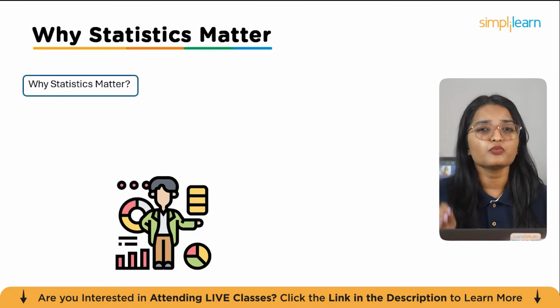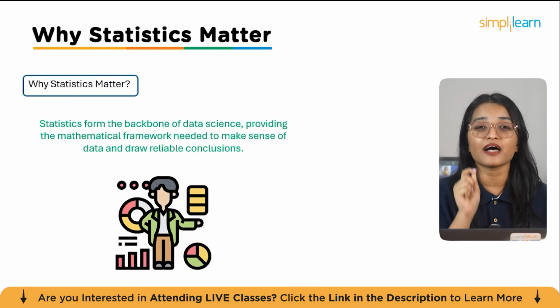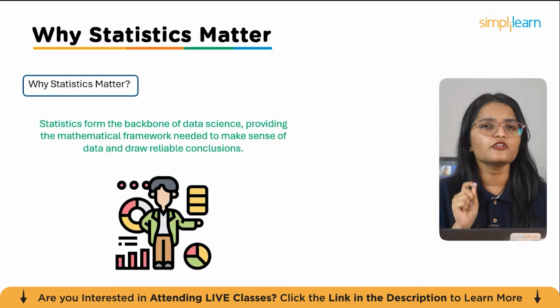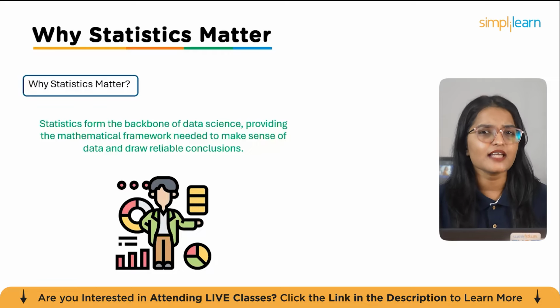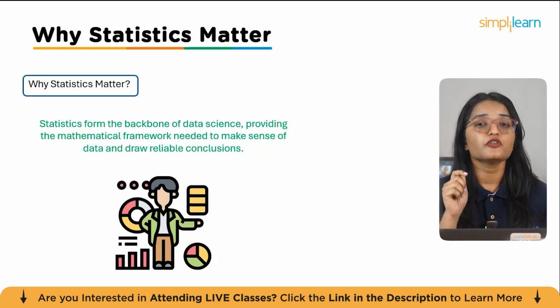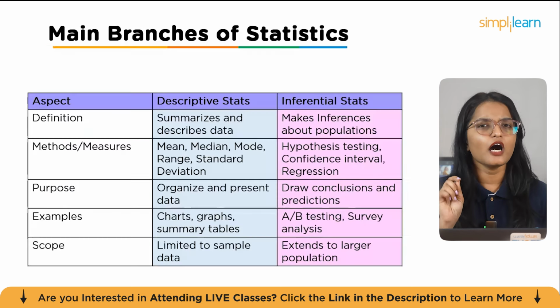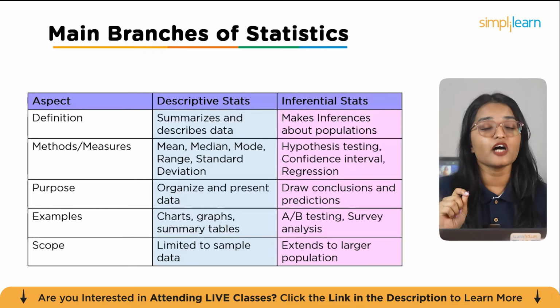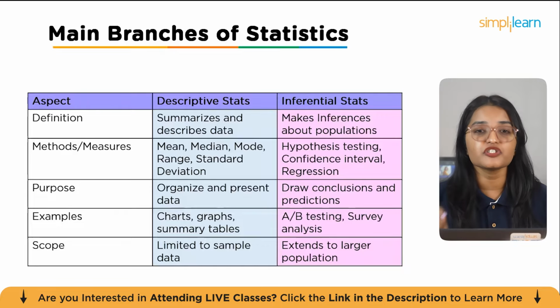Now let's talk about why statistics matters in data science. Statistics forms the backbone of data science, providing the mathematical framework needed to make sense of data and draw reliable conclusions. Without statistics, it would be impossible to turn raw data into meaningful insights or make confident, evidence-based decisions. Now, let's have a look at the main branches of statistics: descriptive statistics and inferential statistics.